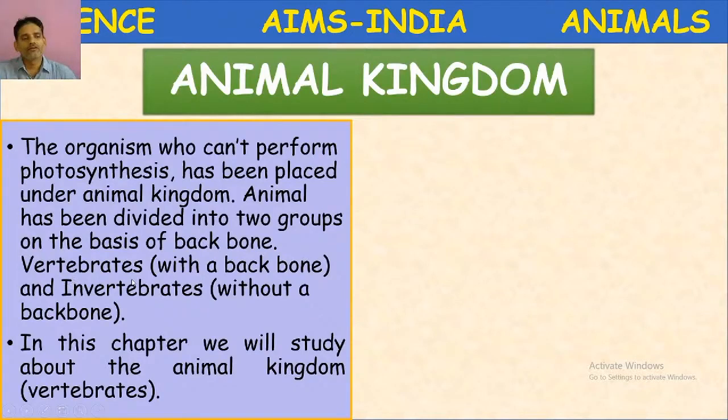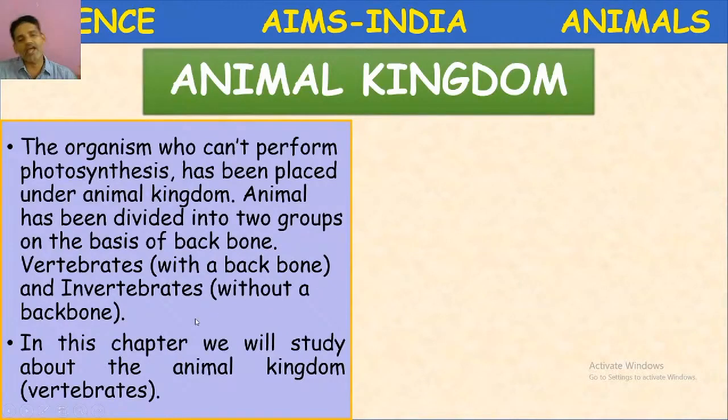Let us repeat, children. Vertebrates. What are vertebrates? The animals which possess backbone. And invertebrates, the animals without a backbone, are called invertebrates. Vertebrates and invertebrates.